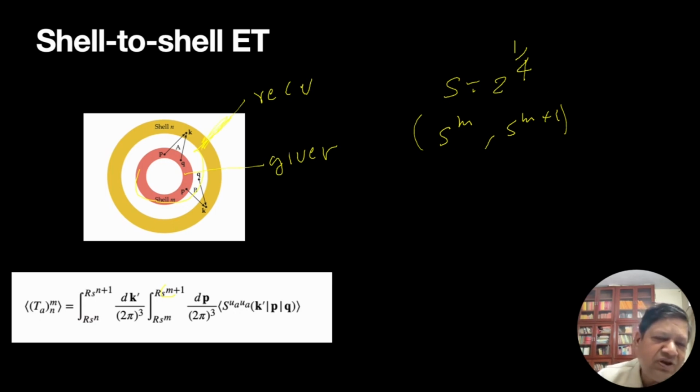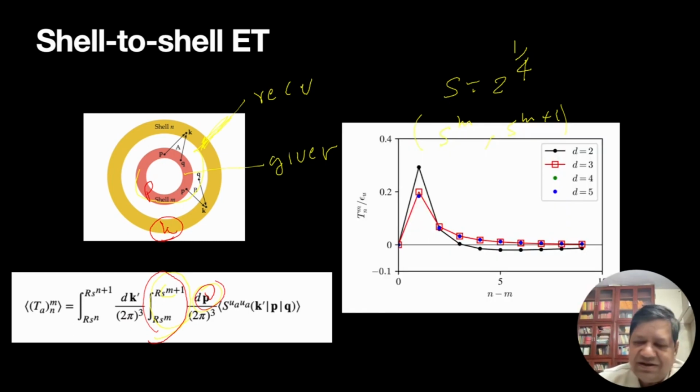And what do I do? The giver shell is where P resides. P is inside this region, and K is here, in the receiver, and we integrate. This is doable with field theory as well, with a bit of algebra, and we find that interestingly, for d equal to 3, the transfer is forward.